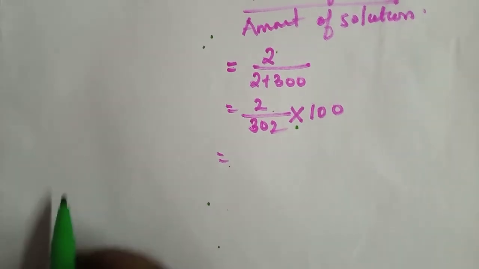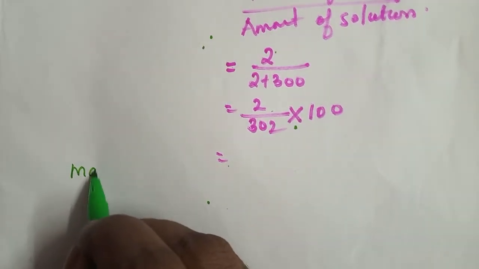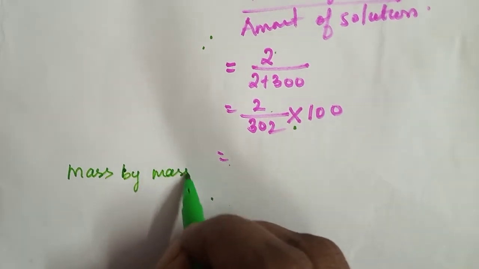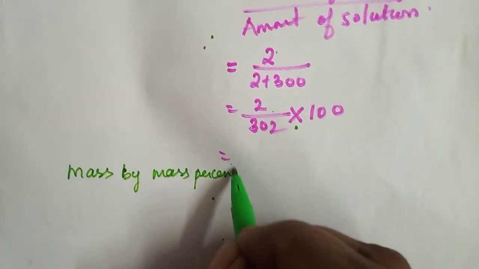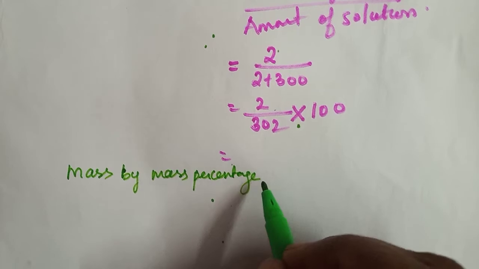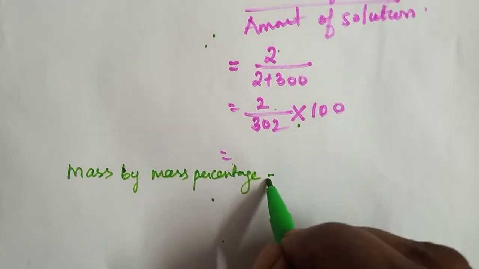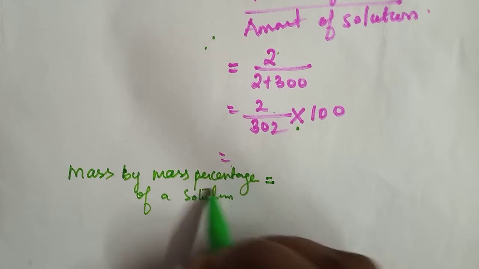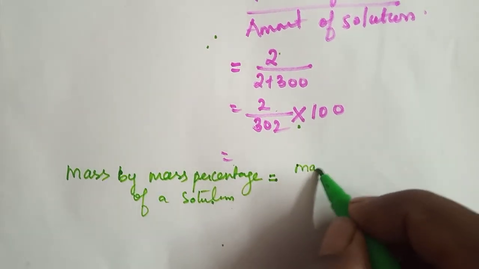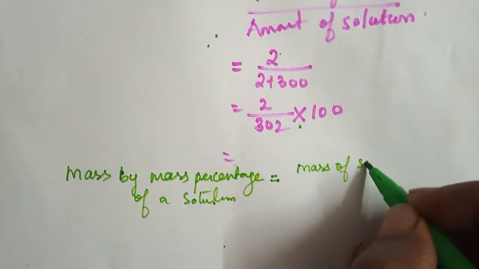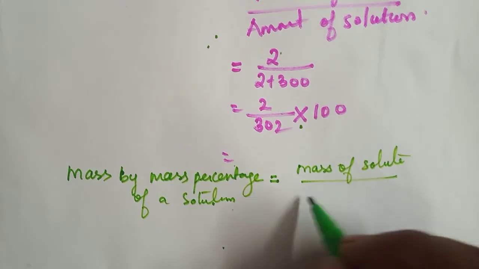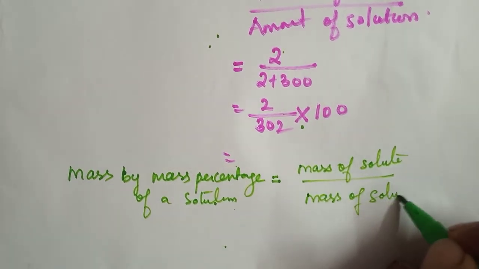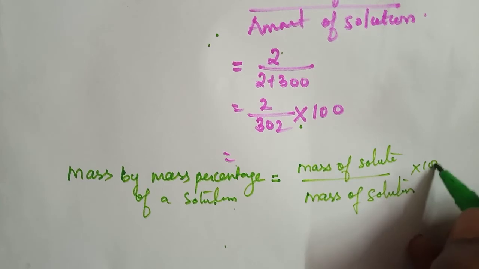We can write like this, children. Mass by mass percentage of a solution is equal to mass of solute divided by mass of solution into 100.